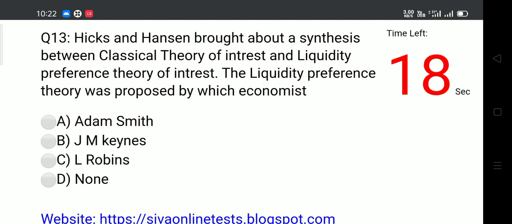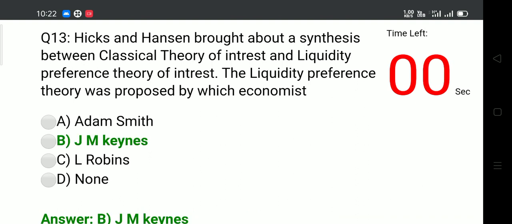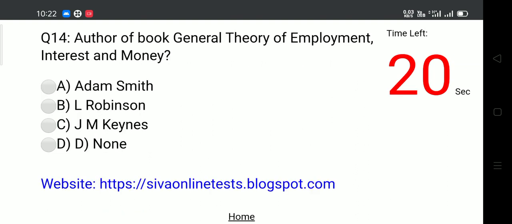Question 13. Hicks and Hansen brought about a synthesis between classical theory of interest and liquidity preference theory of interest. The liquidity preference theory was proposed by which economist? Options. A. Adam Smith. B. J.M. Keynes. C. L. Robbins. D. None. Answer. B. J.M. Keynes.